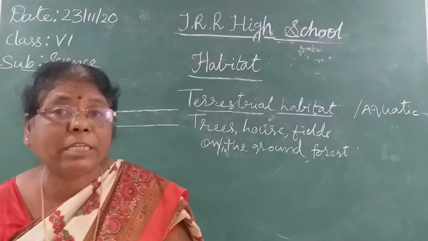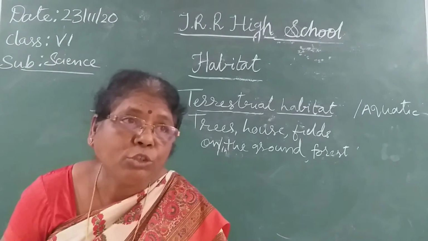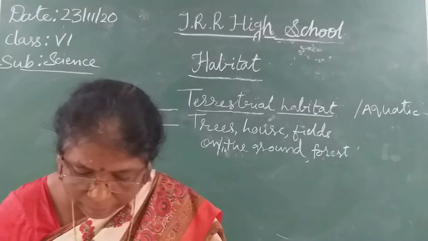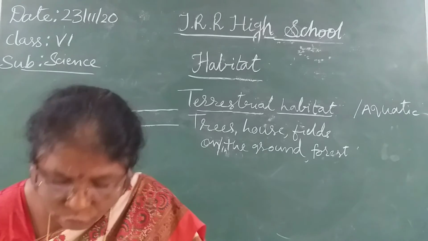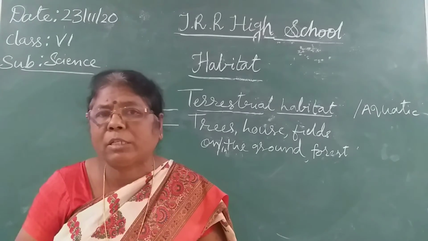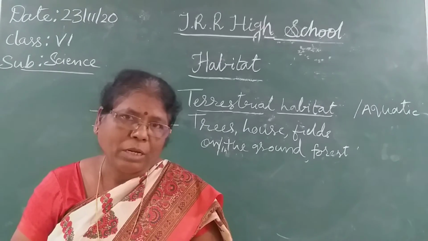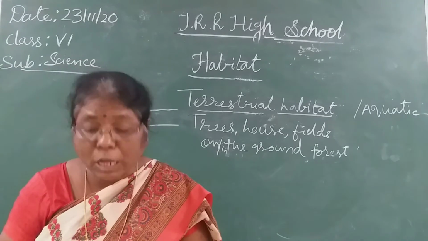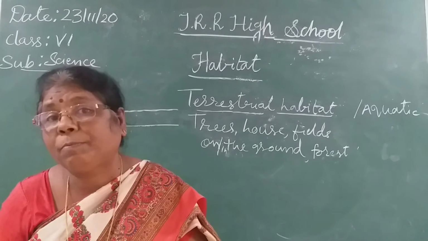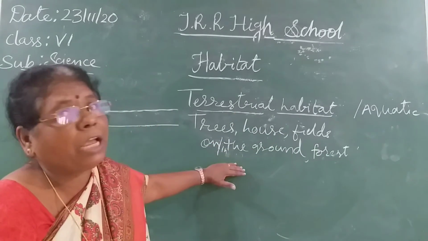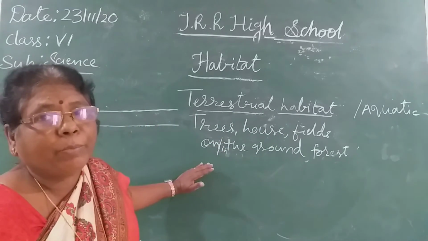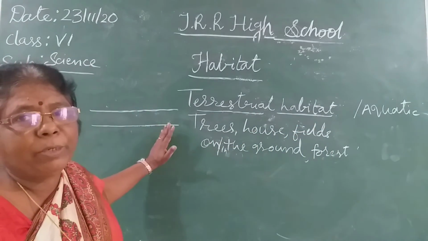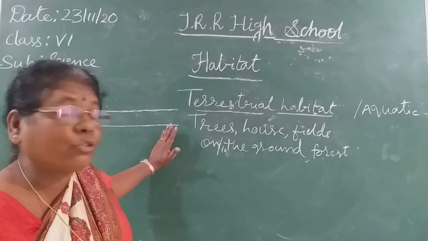Apart from this, in the coastal regions you find the mangroves. In the same way, you will find grape gardens more in the Telangana state. So now you have seen the forest as a habitat, tree as a habitat, and water as a habitat, pond as a habitat. Now coming to the desert also.